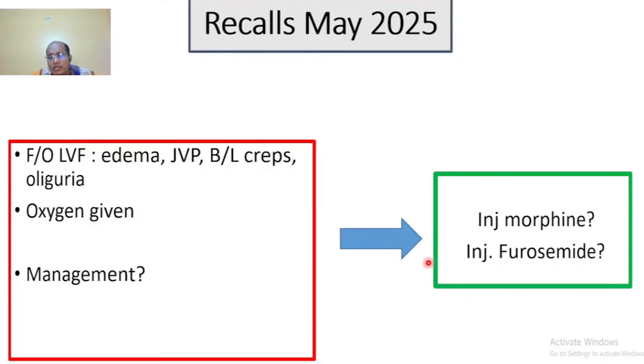Morphine of course is needed for treatment of pulmonary edema, maybe due to left ventricular failure or not. So for the sake of pulmonary edema, morphine injection may be needed. But it is the case of LVF particularly. So injection furosemide should be given as soon as possible to decrease the volume.